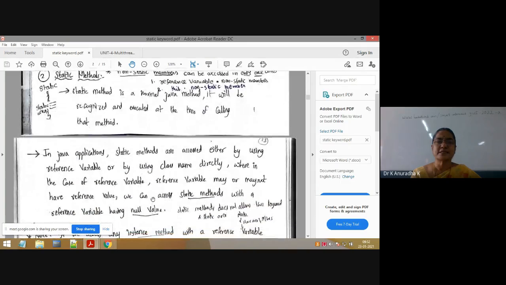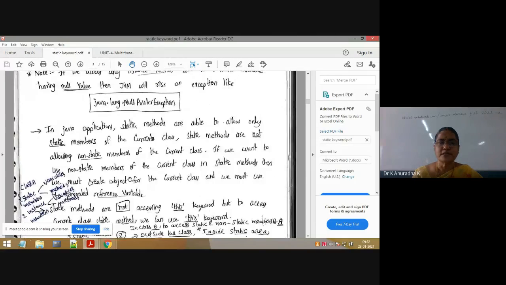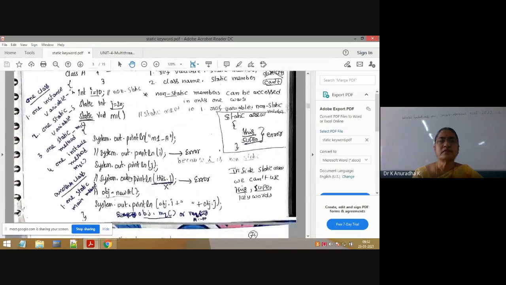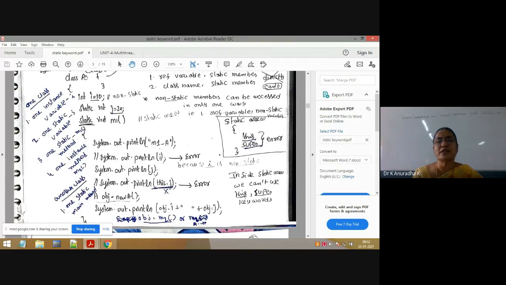Next, static methods. This is very, very important. Inside the main, it is a static method, no? So static methods, the important points I will explain now. Like variables are of two types, instance variables and static variables. In this program you can understand the static methods concept more clearly.